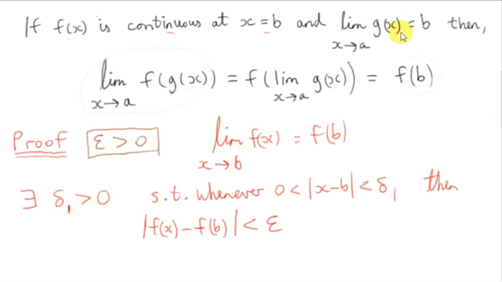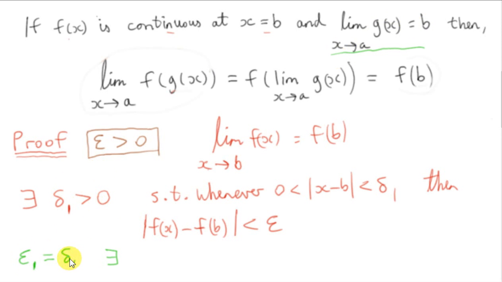So that means if we pick any epsilon greater than 0, now this epsilon we will call epsilon 1. And we will set epsilon 1 equal to the delta 1 of the previous limit. So we can pick an epsilon 1, we can pick this delta 1 that we used. We need to pick this one actually to make this proof work. I'll put it all together at the end so it makes sense. We just have to wait till we get to the end. Anyway, we pick this epsilon 1, which is delta 1.